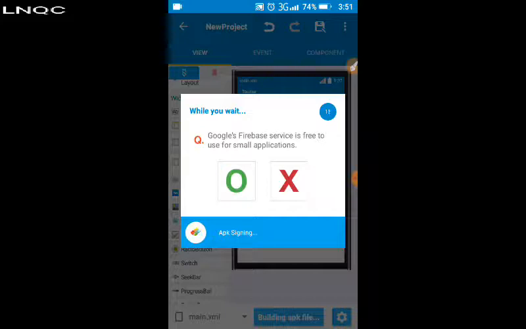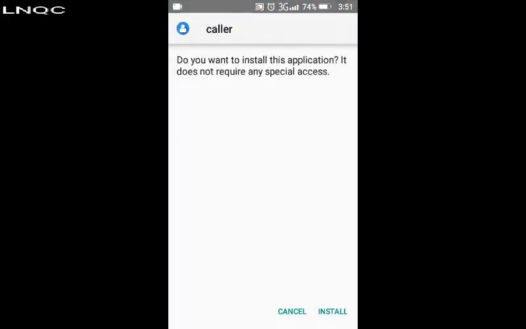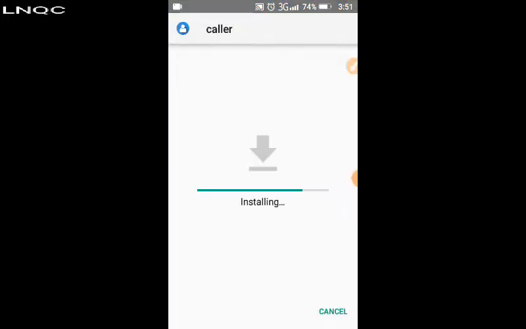It says, allow caller to make and manage phone calls. Then you click on allow. And it says input phone number. But before, let's click the button without any number. You see what it prompts? Kindly type a phone number.